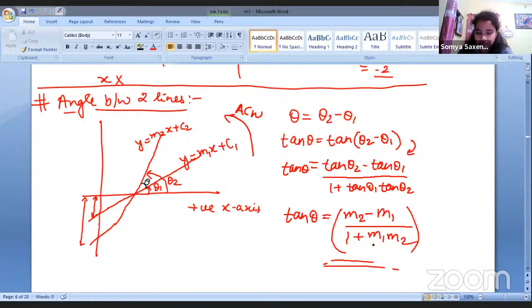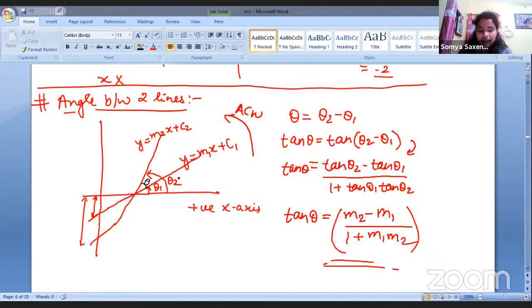In the denominator, it will be as it is. It doesn't matter whether you write 1 plus M1 M2 or 1 plus M2 M1, the product will be as it is. But in the numerator, whenever we are moving in the anti-clockwise direction, like this, okay?